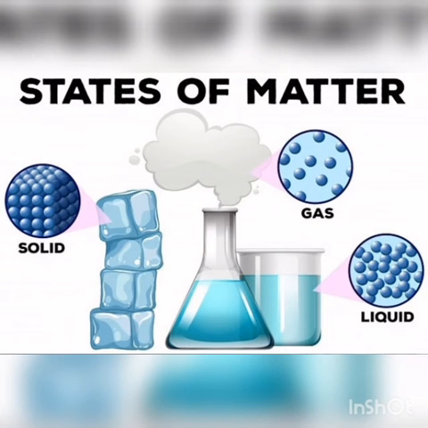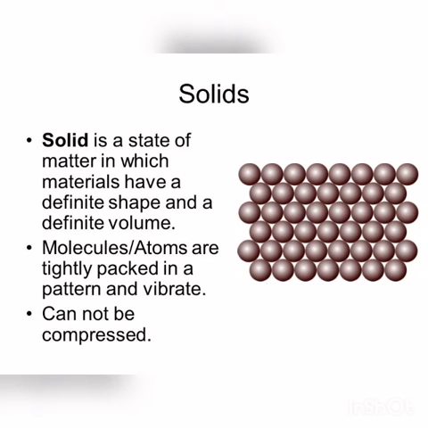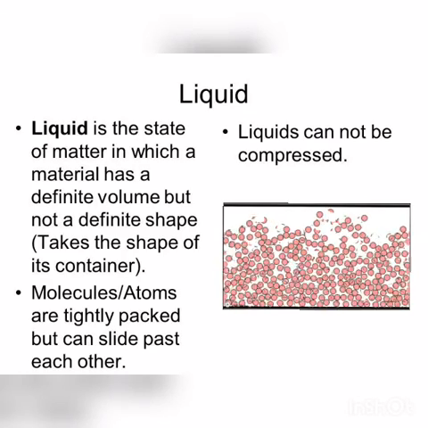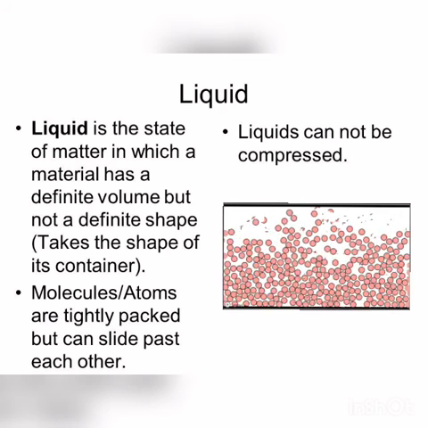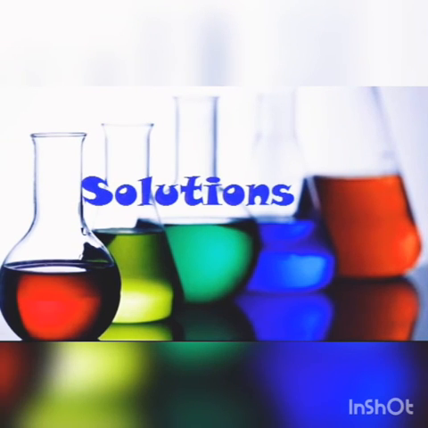Now let's discuss the states of matter. Solids have a definite shape and a definite volume. The molecules or atoms are tightly packed in solids. Liquids have a definite volume but not a definite shape. Molecules or atoms are packed more loosely than in solids. Gas has no definite shape and no definite volume. Its atoms and molecules are spread apart. Gases can be compressed.